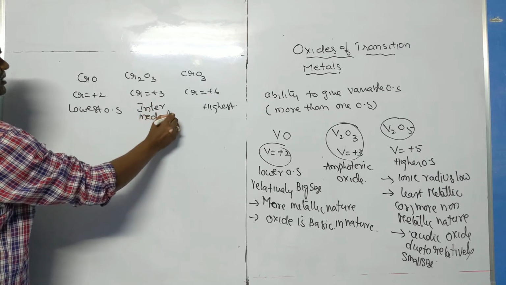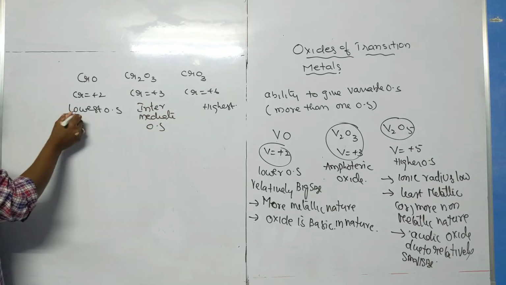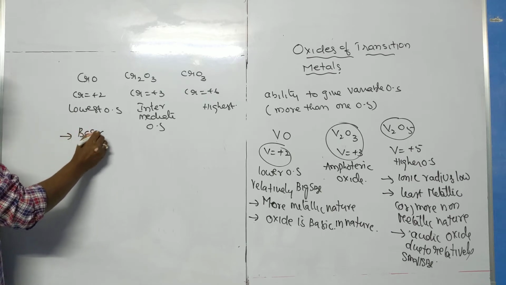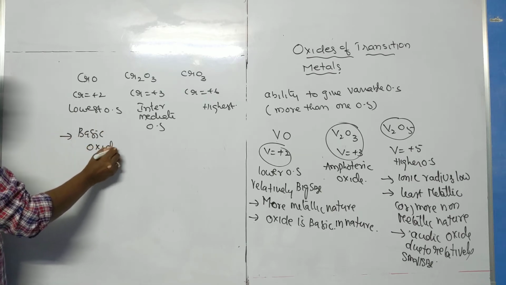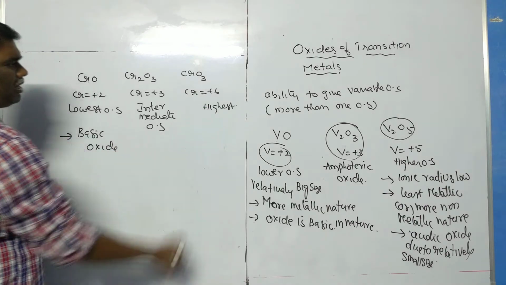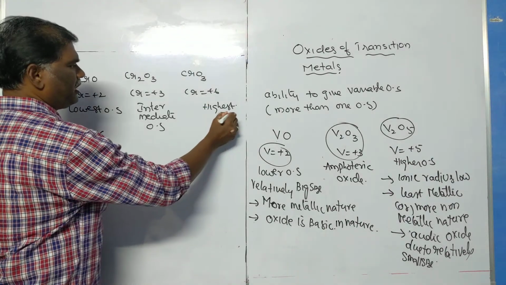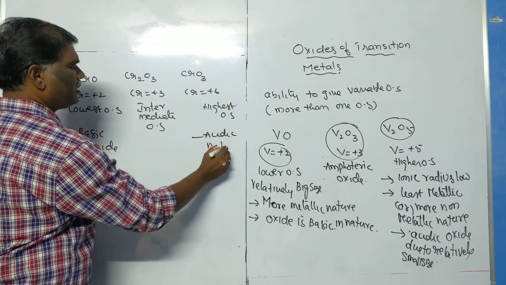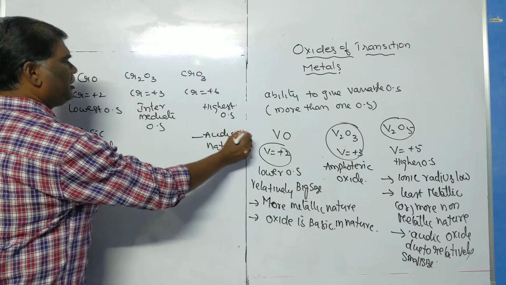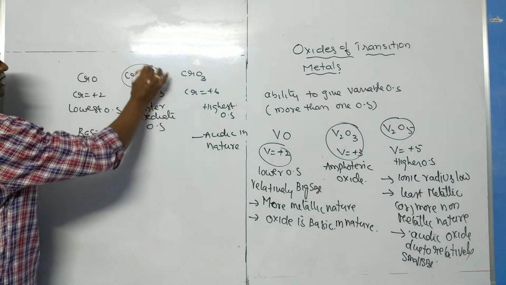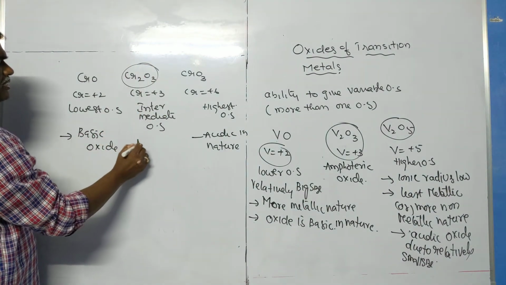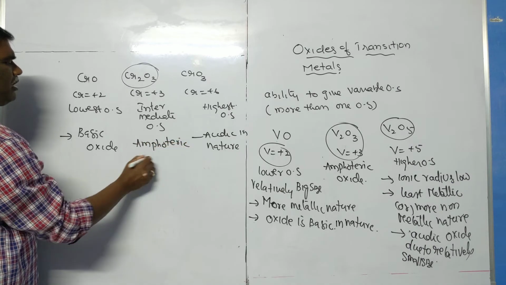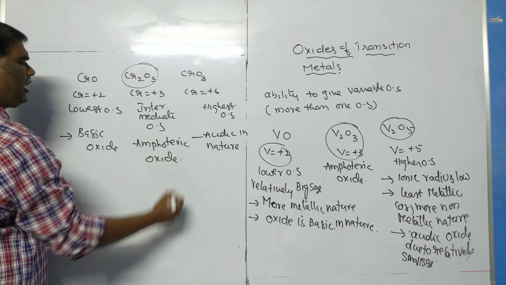The oxide with the lowest oxidation state is basic in nature, the oxide with the highest oxidation state is acidic in nature, whereas the oxide with intermediate oxidation state is amphoteric.